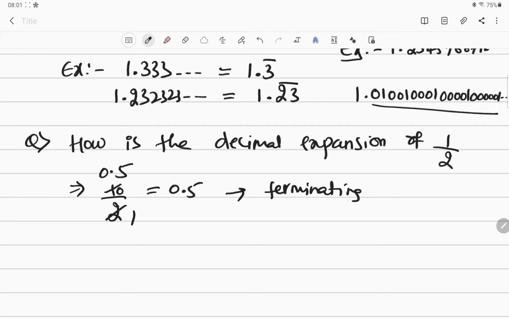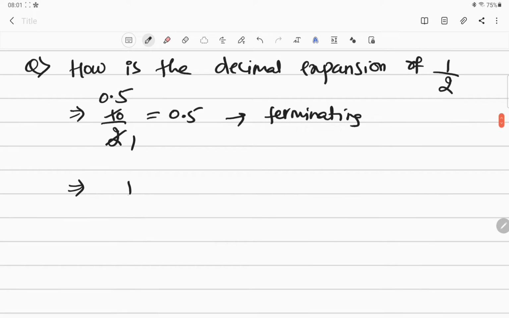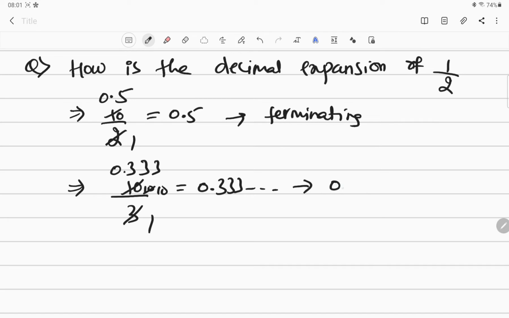If somebody asks you how about 1 by 3, you'll say 3 ones are, then 0 I'll take, 3 threes are, 1 is the carry, 3 threes are, then again 1 is the carry, so it goes on 0.3333, it keeps on going, 0.3 bar. So what will you say? It is non-terminating because 3 is continuing, non-terminating but repeating. So that's why it is a rational number, you will say like that.